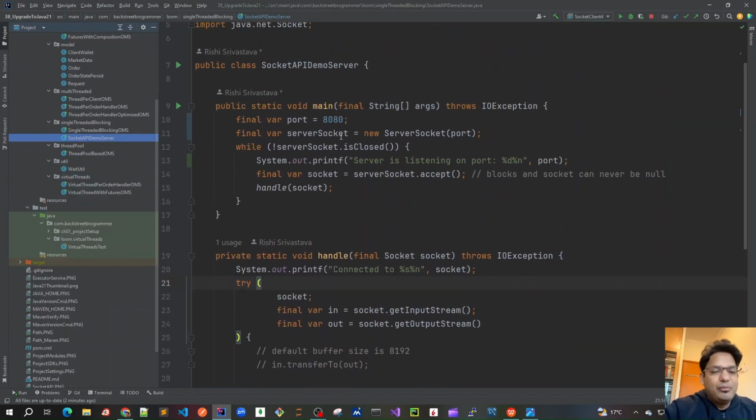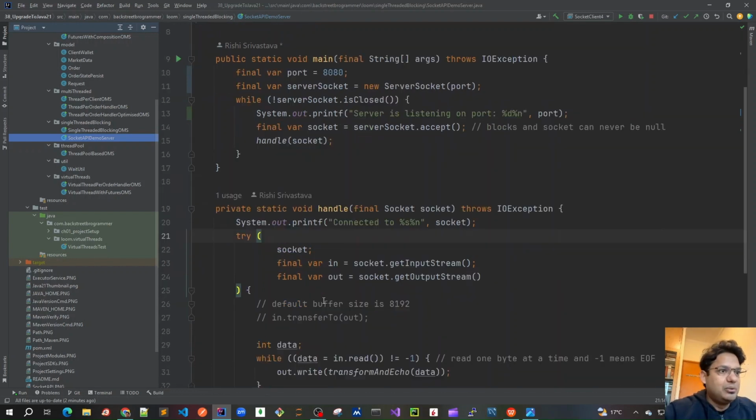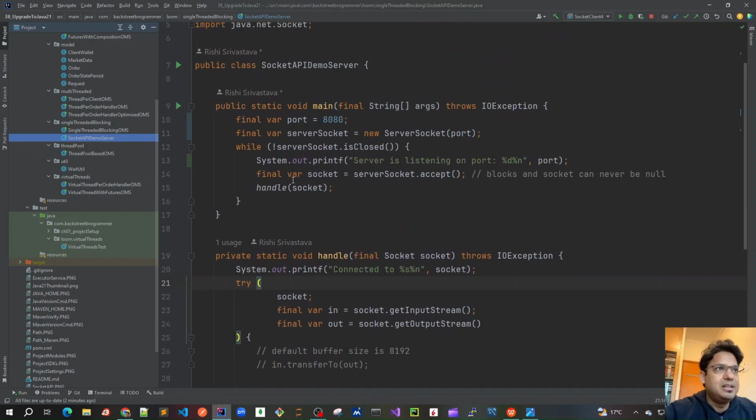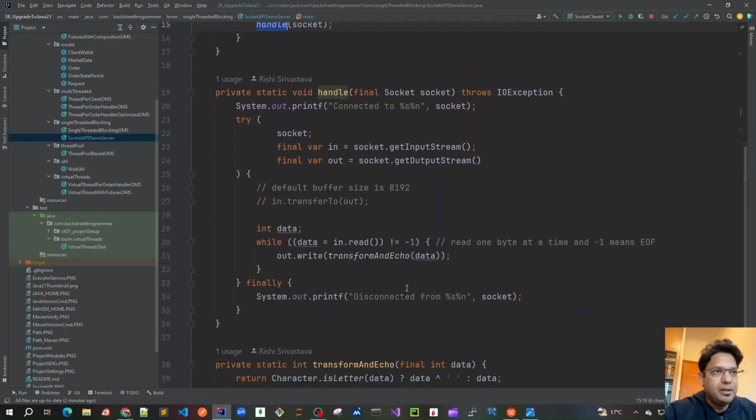So this is a very basic demo of the Socket API. In the next video, we will see how we can enhance this server and make it multi-threaded, because right now it's not perfectly designed. It can only serve one request at a time. The same thread is listening and also handling that socket connection. So it's a very poor design.